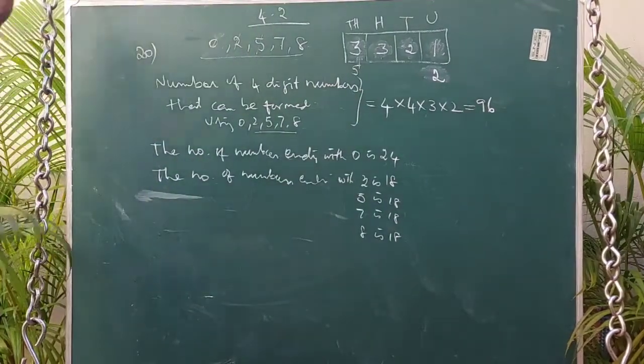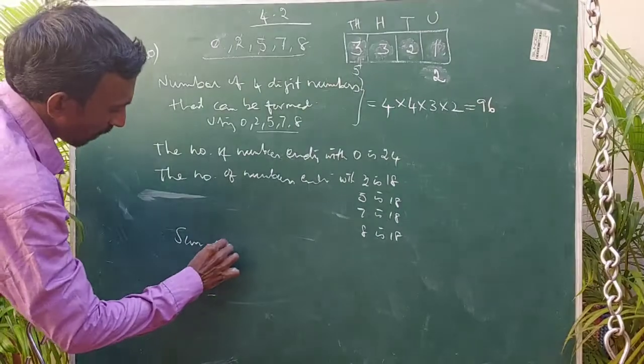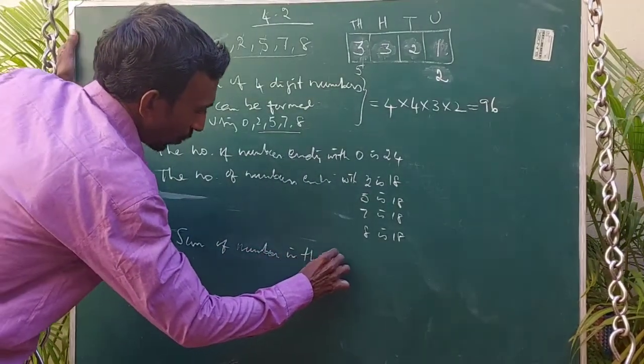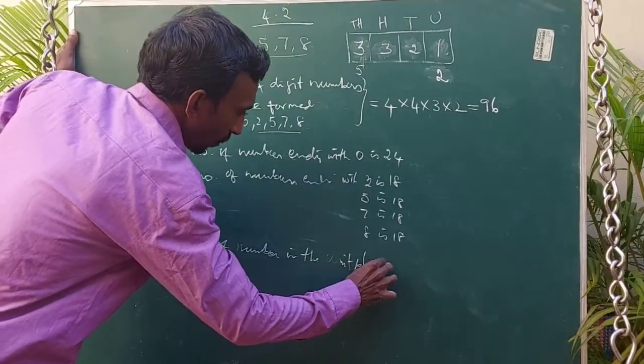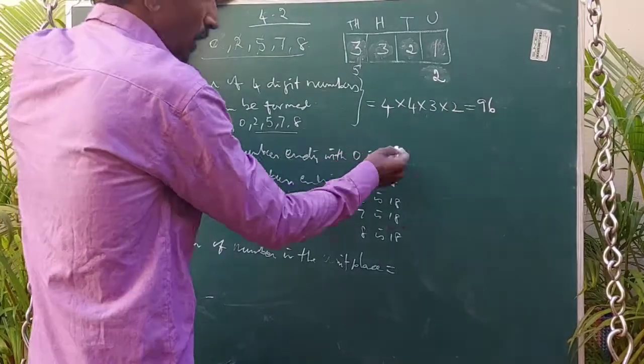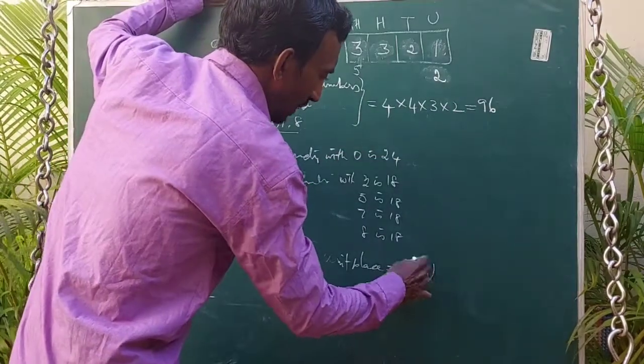Now find the sum of the numbers in the unit place. The unit place is 0 for 24 times, but it is meaningless: 0 into 24 is 0, that is not needed.